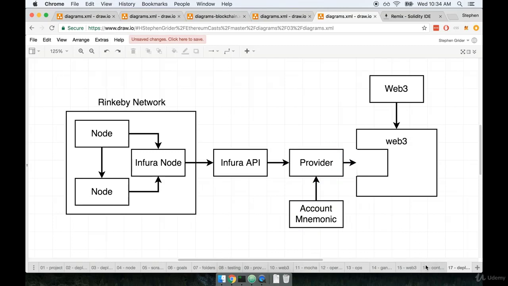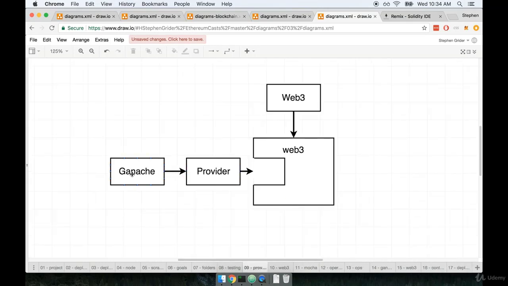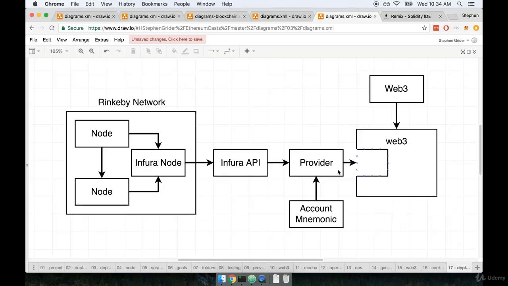Previously, we used a provider that was given to us directly by Ganache. And so that provider already had some of those accounts, or this account information, kind of installed inside the provider. So the big difference here is that this time around, we don't get those automatically created accounts included in the provider. We have to set that thing up ourselves. So we're going to take the account mnemonic and shove it in there.